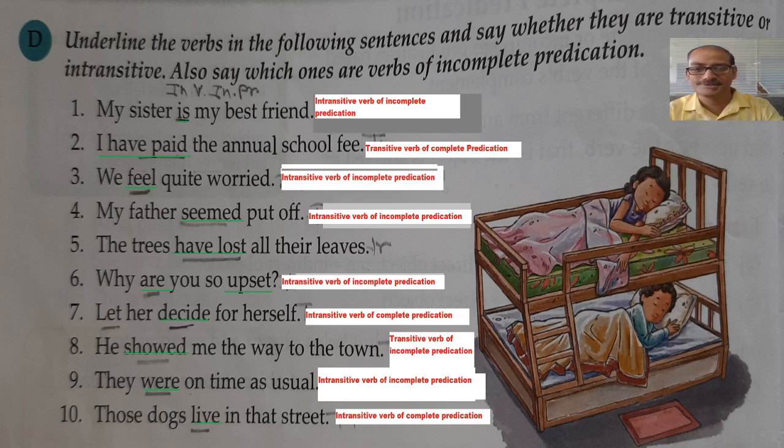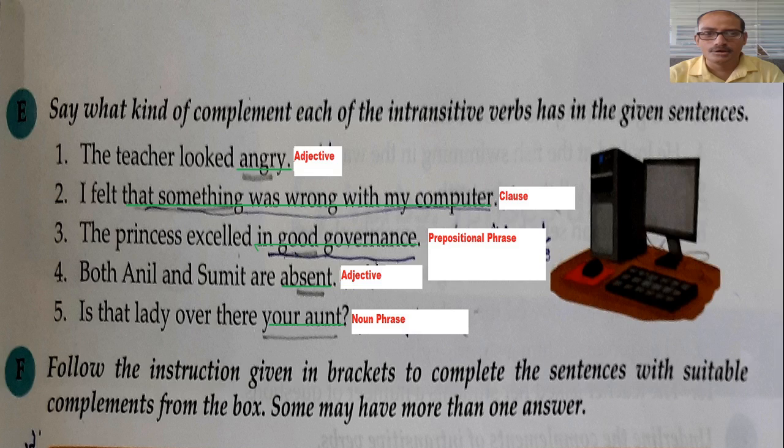And suppose the sentence has an intransitive verb and there is no object, but whatever the remaining part is, that is the complement. Without that complement, if the sentence gets a clear meaning, then it is an intransitive verb with complete predication. If the sentence does not get a clear meaning, then it is an intransitive verb with incomplete predication. I hope you have got the idea. We'll solve the next exercise now.